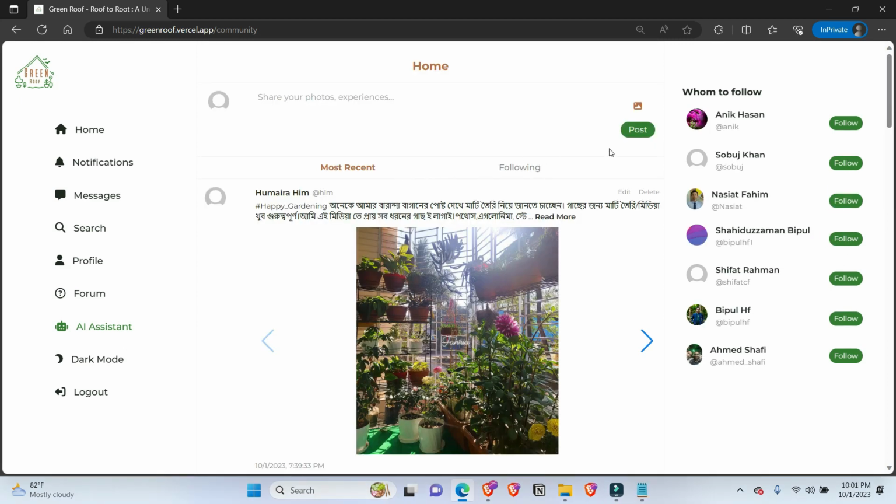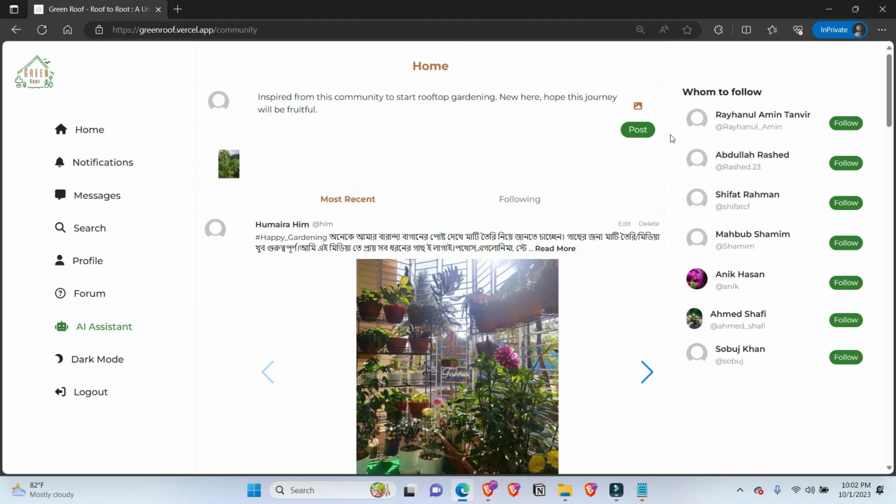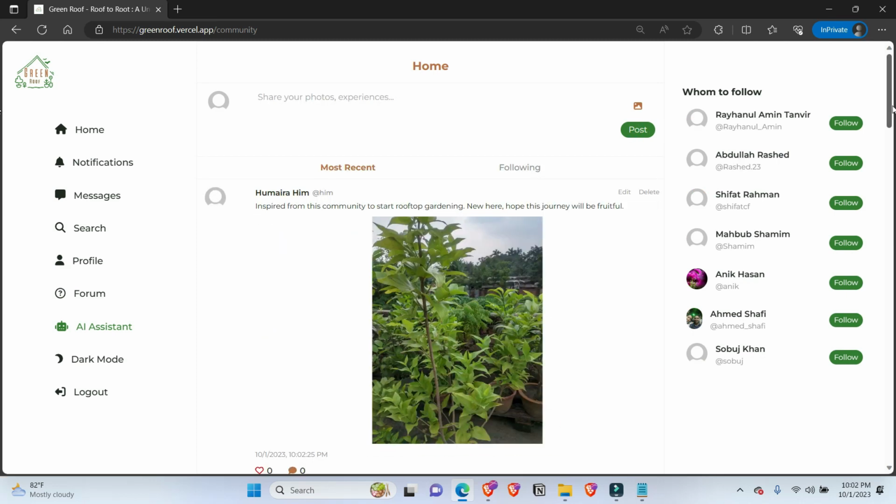Now let's post something here. Here we can post only text, only a picture, or both together. Let's write something and select a picture. Here we can see the preview of the picture. Now let's post it. See, the post has been created.